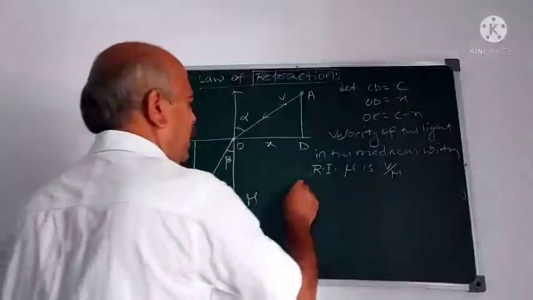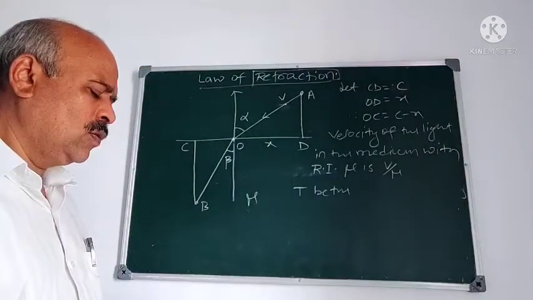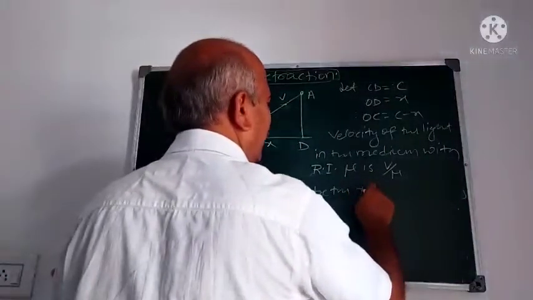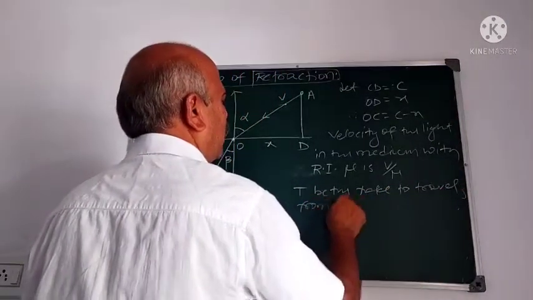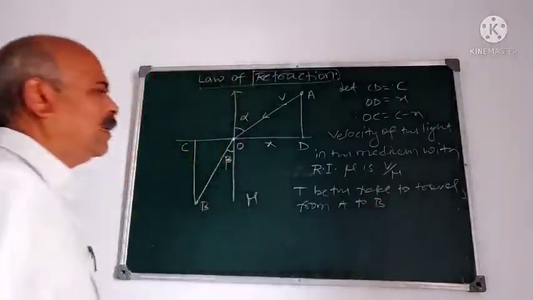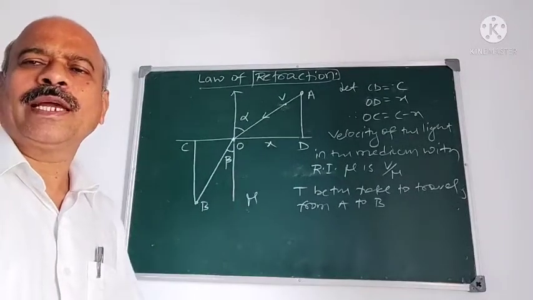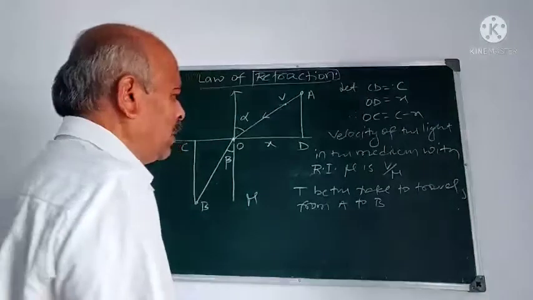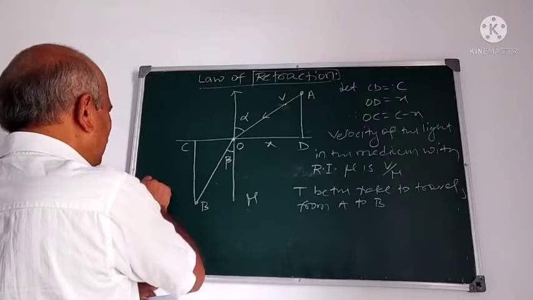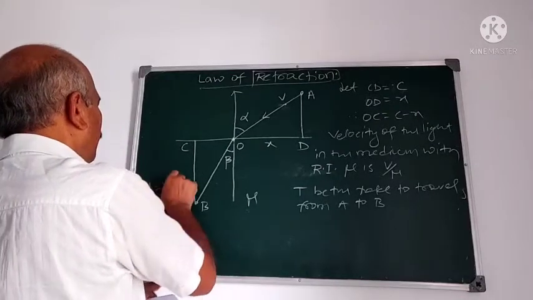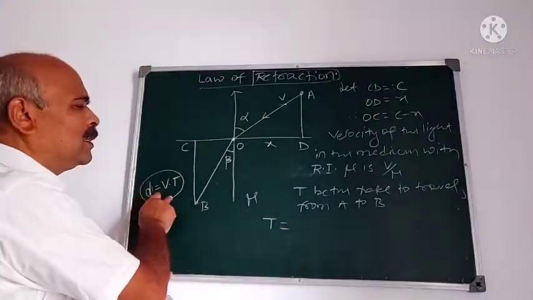Now let T be the time taken for a light to travel from A to B. Then T is least here. We use this. The time taken is least. That is called Fermat's principle of least time. And also we know that distance is velocity into time. Correct? Therefore, T is distance upon velocity.